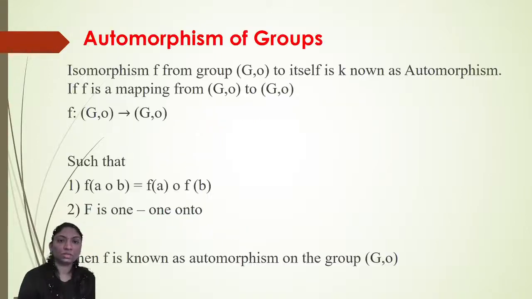Next, here automorphism of a group. So automorphism means an isomorphism F from group G to itself is known as automorphism. F is one-one and onto, and F preserves the composition. Then F is known as an automorphism of the group G.